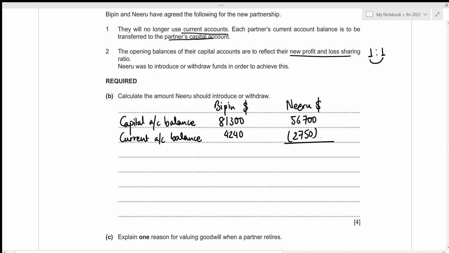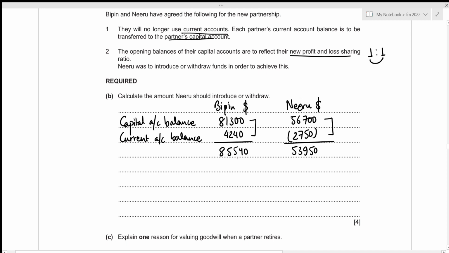Okay. Now let's figure out the total. The total for Bipin is 81,300 plus 4,240, which results in his new capital account balance to be 85,540. And for Niru, that's going to be 56,700 minus 2,750, which results in her new capital account balance to have the value of 53,950. We can see that we were asked to calculate the amount Niru should introduce or withdraw so that their new capital balances were equal.